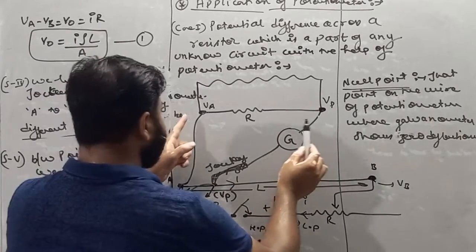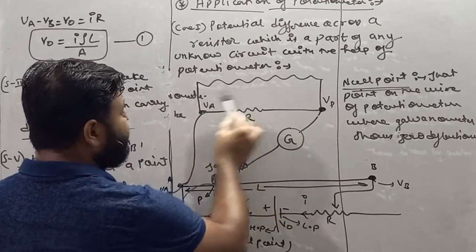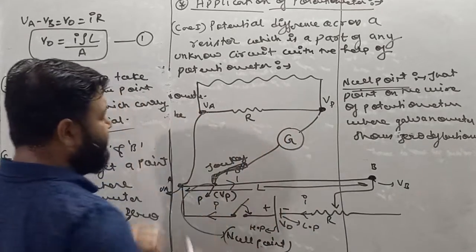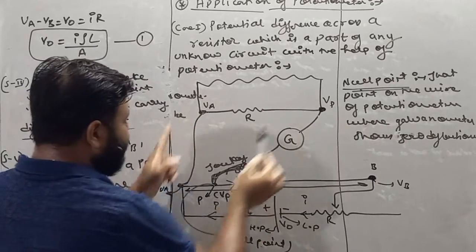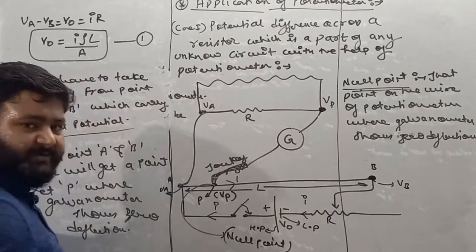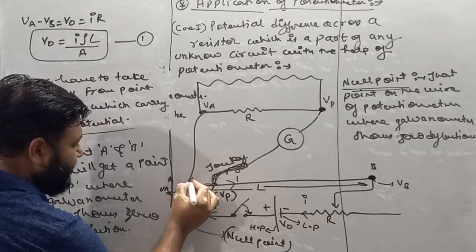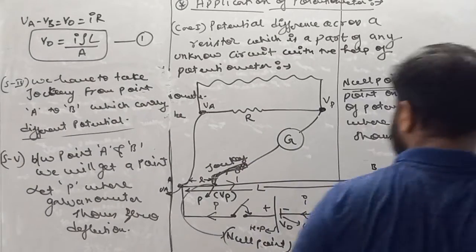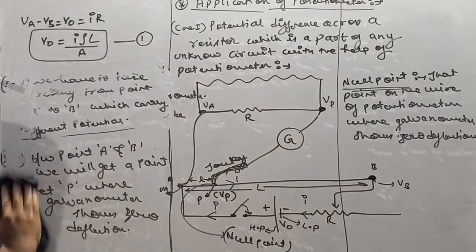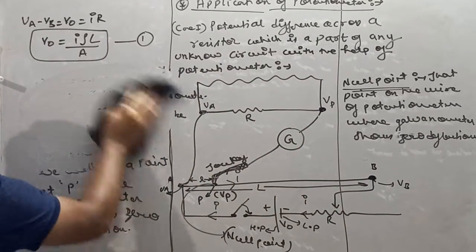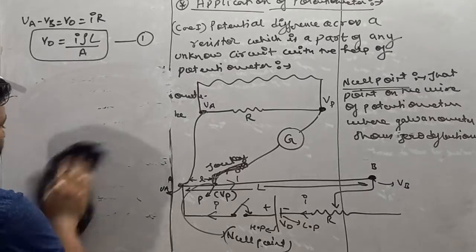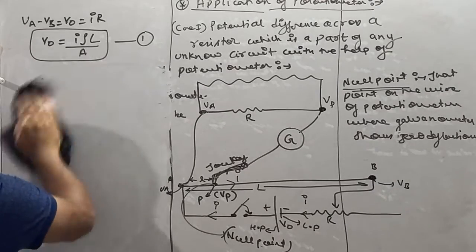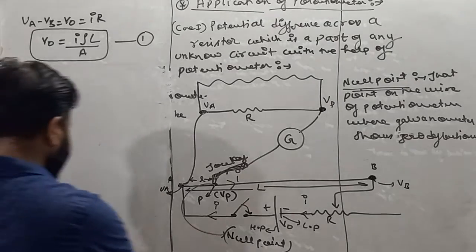Now see, we are interested to find the potential across this resistor. It is Va and Vp. This end and this end carry the same potential, my dear student. So let's suppose the length of the null point is small l. So I am writing now the configuration of the null point. Let the length of the null point be small l, and we know now that the null point is that point where the galvanometer shows zero deflection.